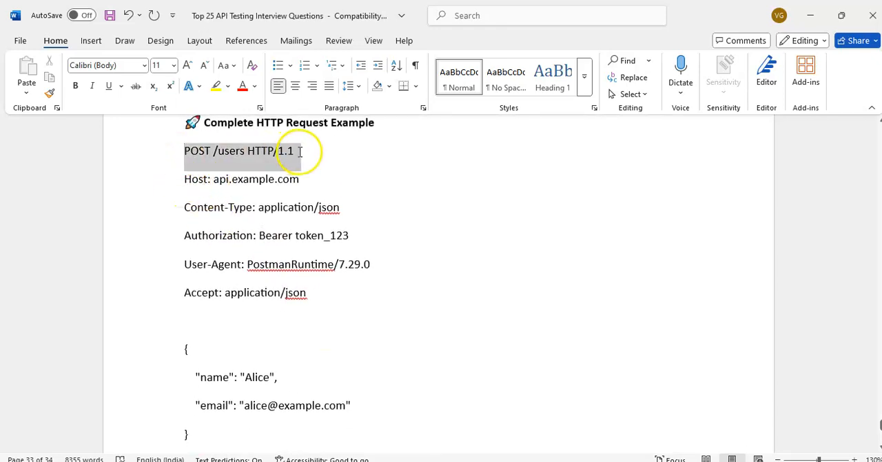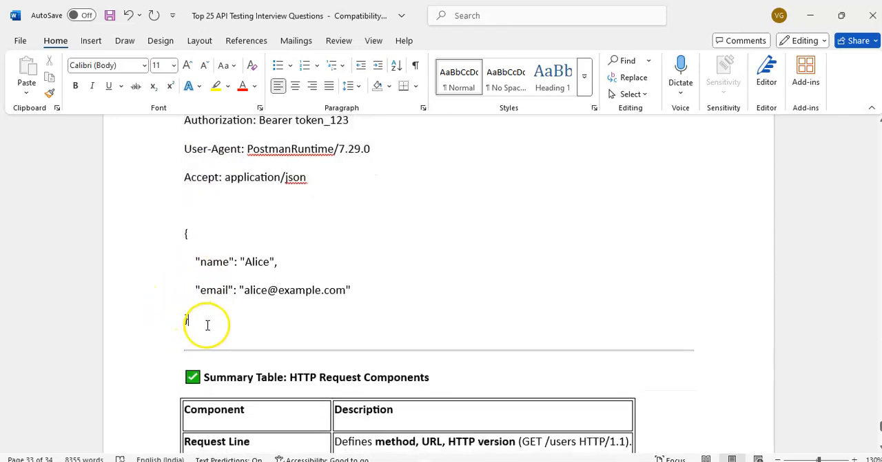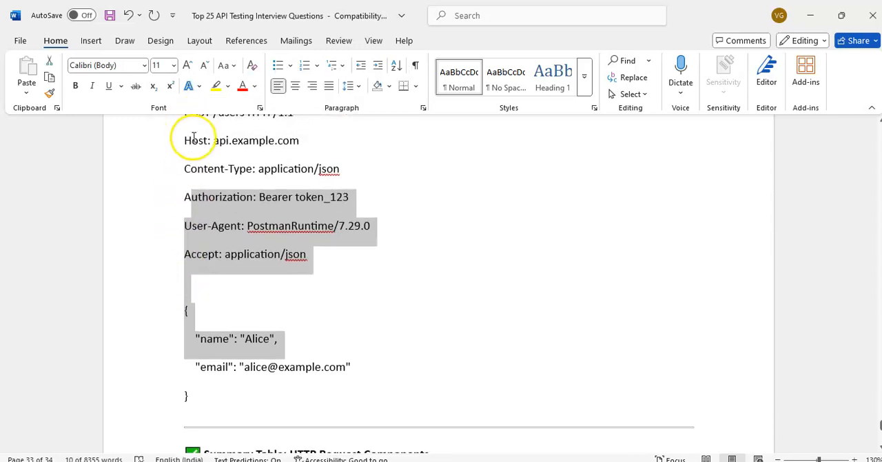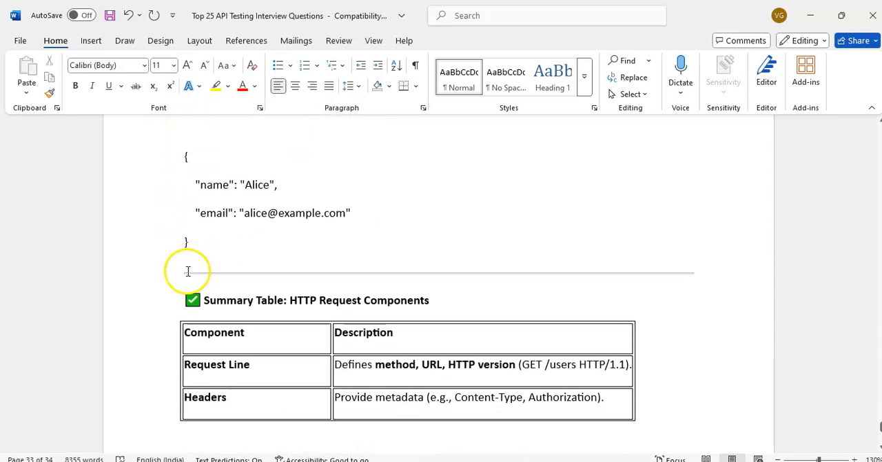Here is the request URL. These are the content type, authorization, accept, and user agent. When we see a Postman request, we will see all these things.